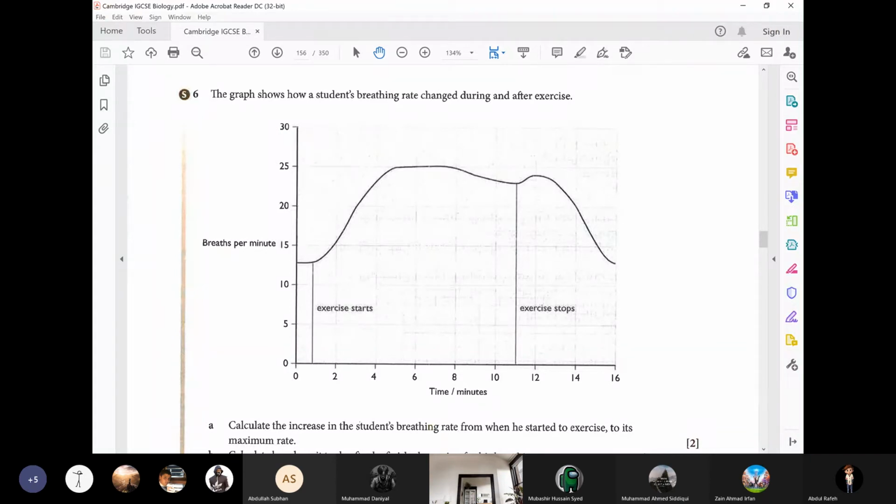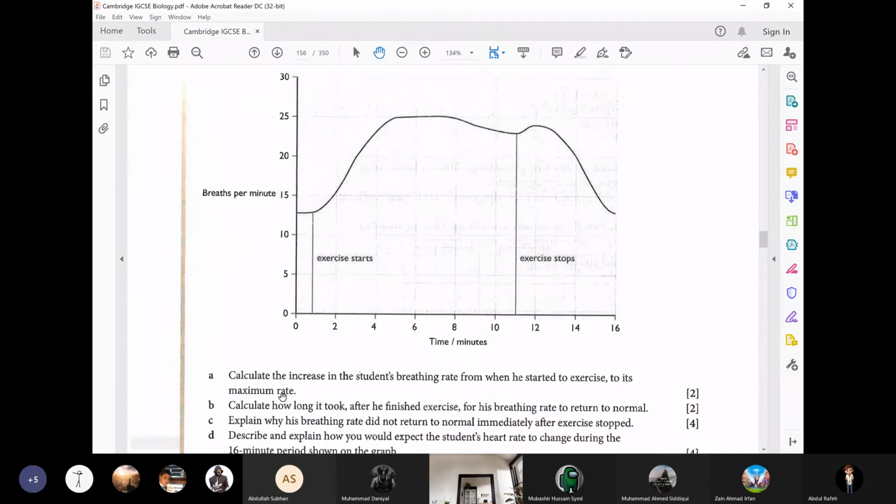The graph shows how a student's breathing rate changed during and after exercise. You can see that here the exercise is starting and here the exercise stopped. On the y-axis there are breaths per minute, and on the x-axis there is time in minutes.